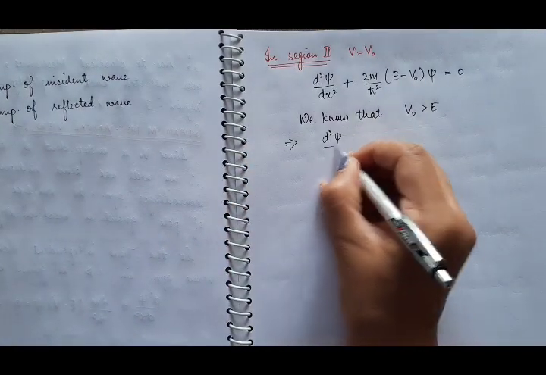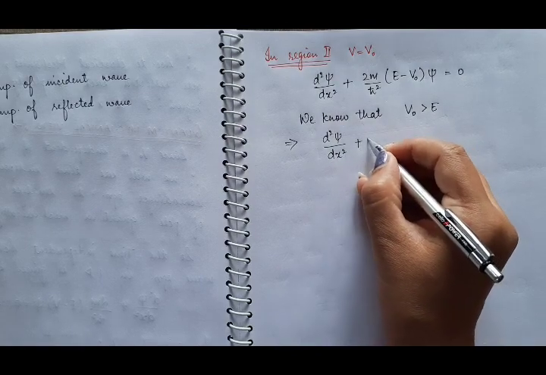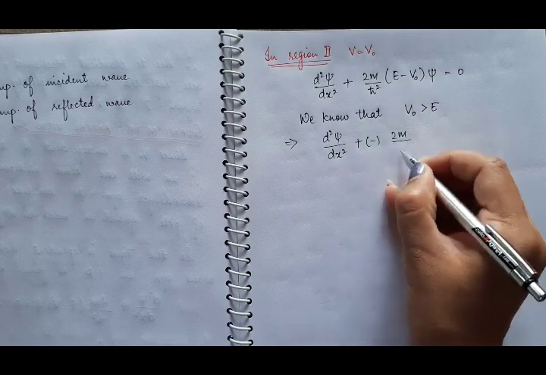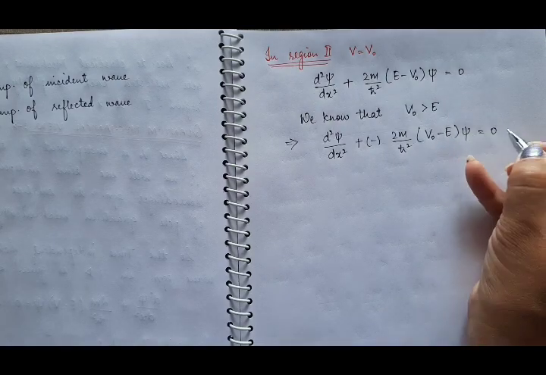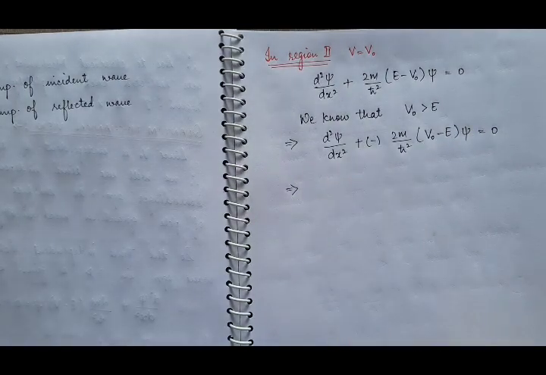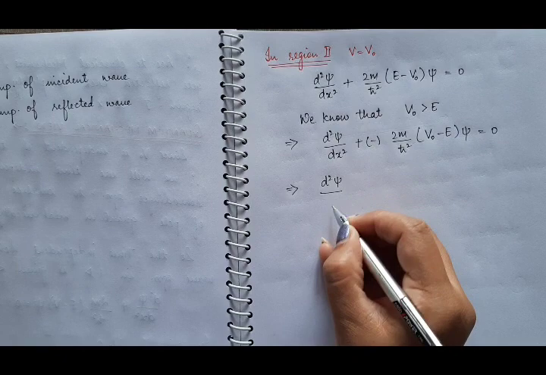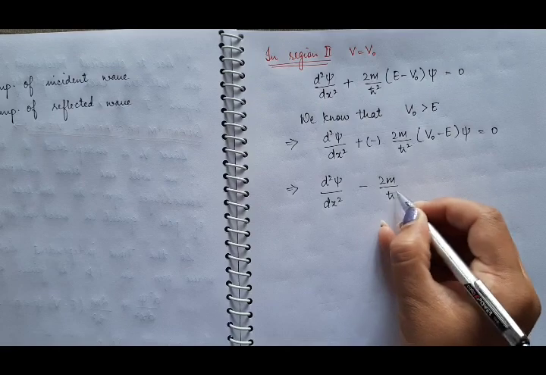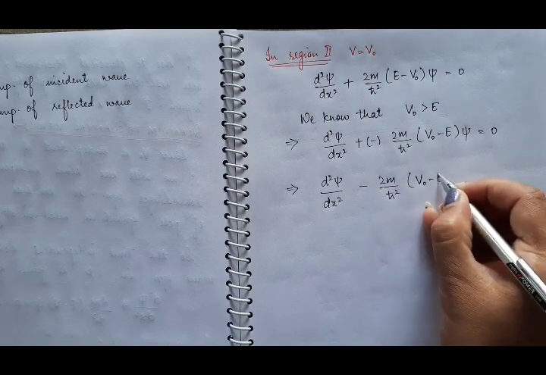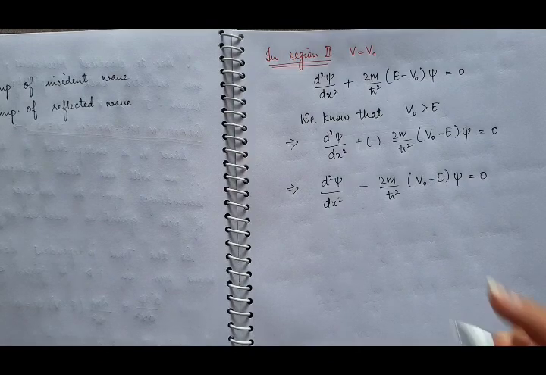It will be d²ψ/dx² − (2m/ħ²)(V0 − E)ψ = 0, and suppose this is equation 5.